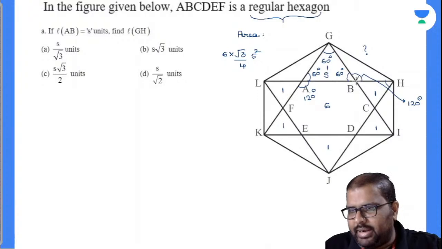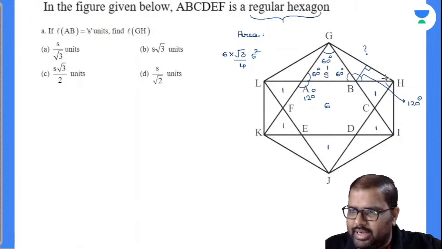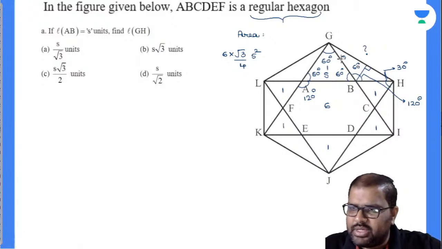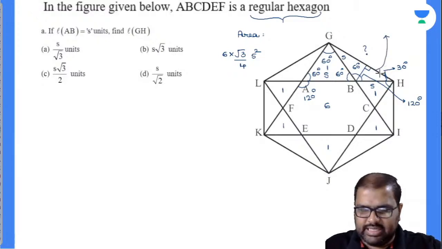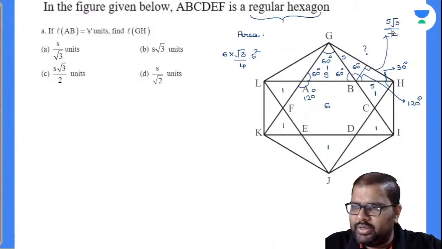Now I will drop a perpendicular here, which will make 90 degrees with the base. Now automatically you can easily say this will be 30 degrees, and this part will be 60 degrees. Closely observe there. This GB length is S, and this will also be S. Now how much will be this part length, which is opposite to 60 degrees? This is a 30, 60, 90 degrees triangle, so this will be S root 3 by 2. Now you are asked to find out the GH length.